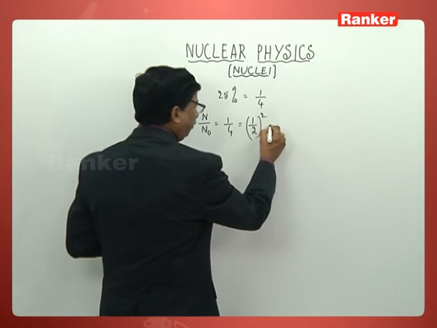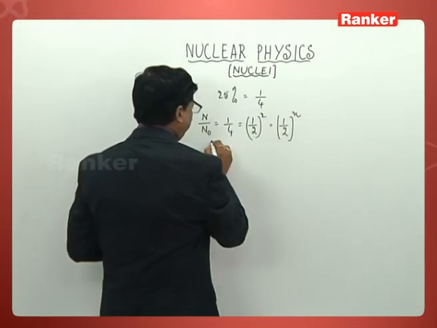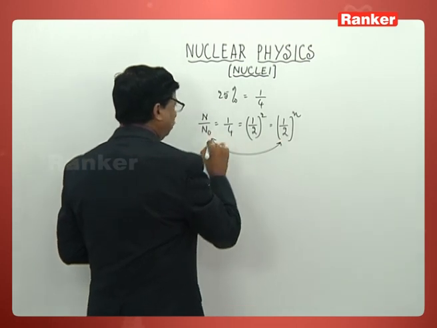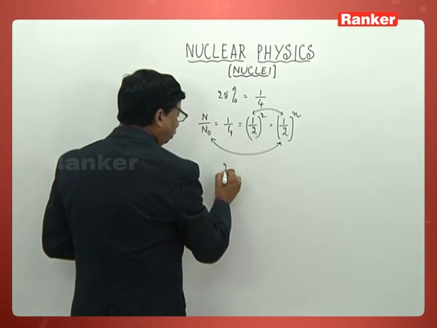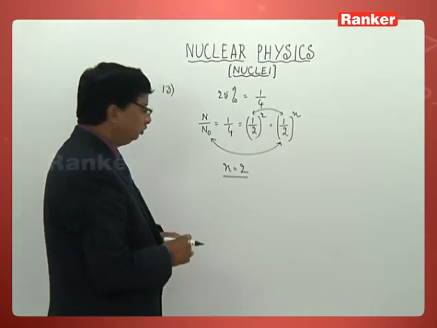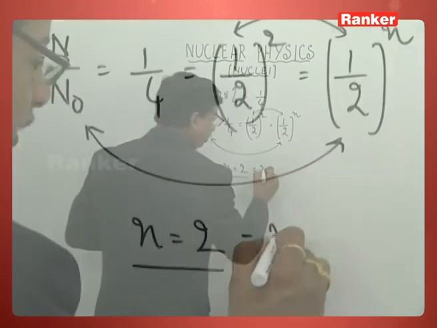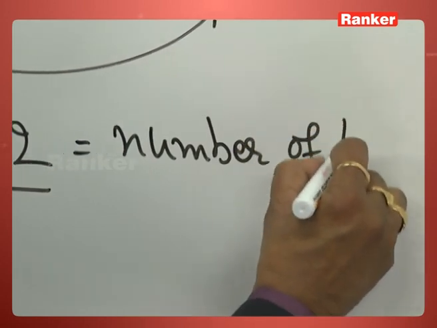But according to the formula, it is 1 by 2 to the power n. This is the original formula we know. If you equate these two, you come to know that n is equal to 2. What is this n over here? N is nothing other than the number of half-lives.